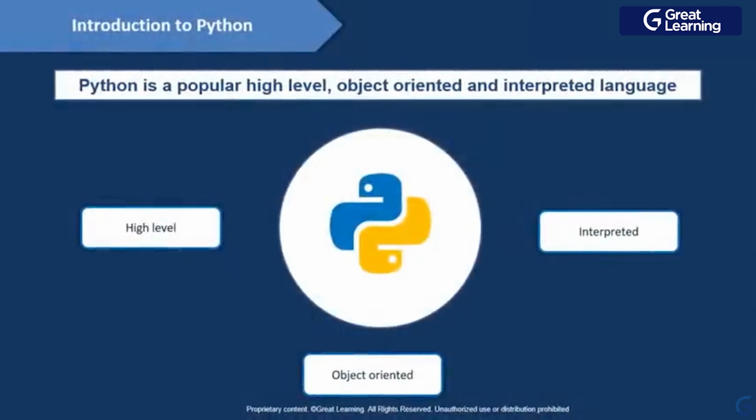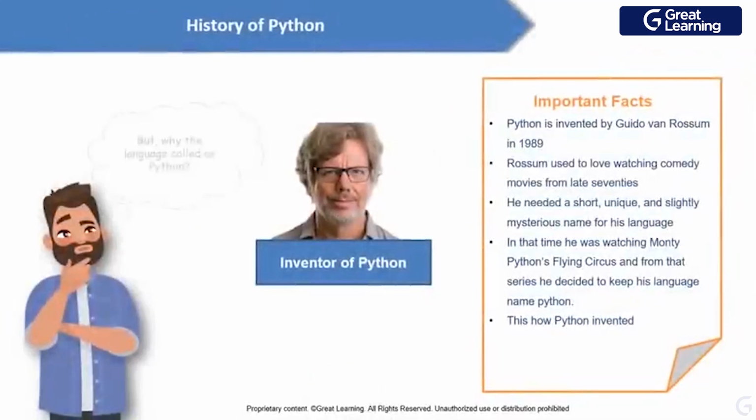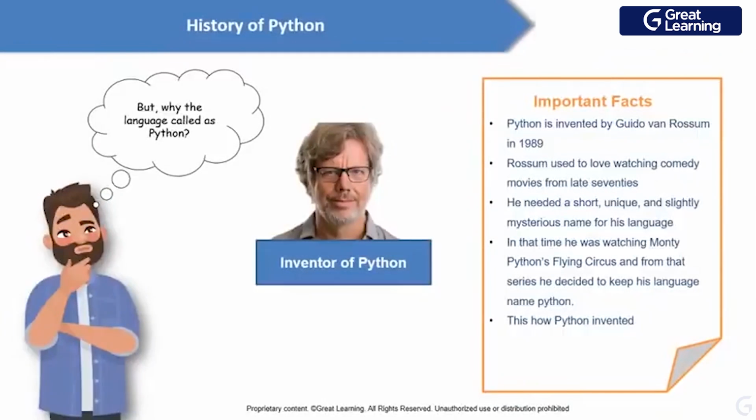Okay. We will have a look at what Python is. I know you all have a little bit of an idea about Python, right? Python is basically a popular high-level, object-oriented, interpreted language. It's my favorite language because it is very beginner-friendly, and you don't need to write lots of syntax or lots of lines of code. And it has amazing libraries you can go for, right?